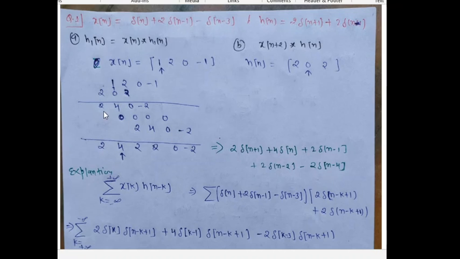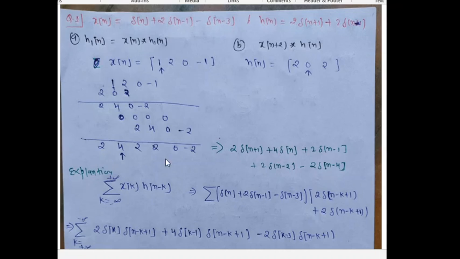Then we add them: 2, 4, 2, plus 2, 0, minus 2. For this result, 0 is here, and the indices are minus 1, 0, 1, 2, 3, 4. So we can write this sequence as an equation.